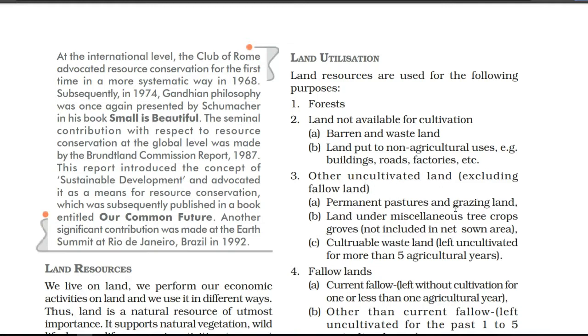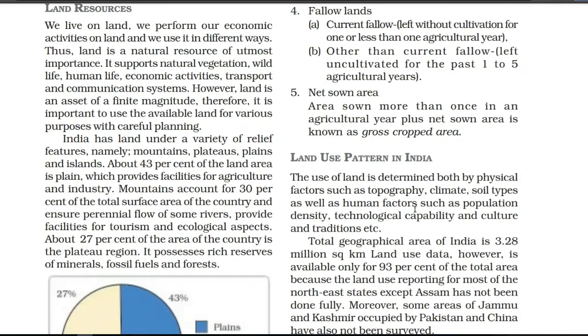Here we have permanent pastures or grazing land, which is used to feed the cattle. Second, we have land under miscellaneous tree crops, in some areas where we grow trees. And third is culturable waste land, a piece of land left uncultivated for more than 5 agricultural years. It means throughout these 5 agricultural years, we do not do any kind of farming on that piece of land. Fourth, we have fallow land.